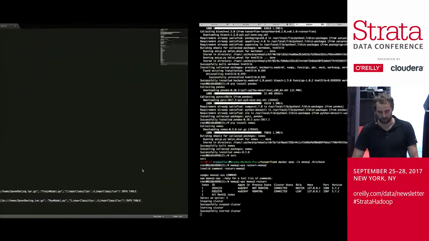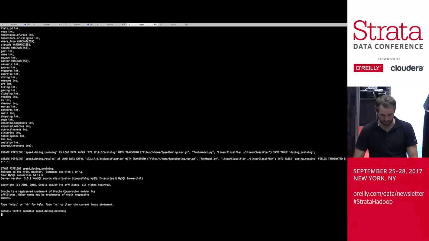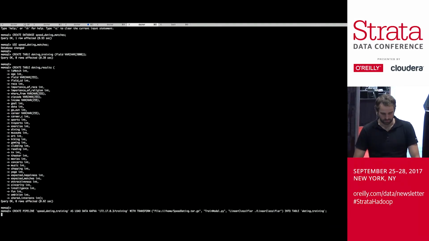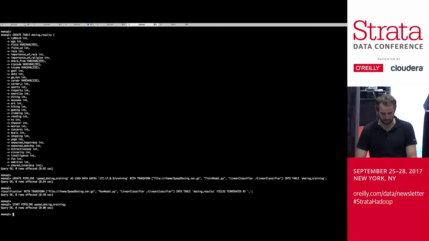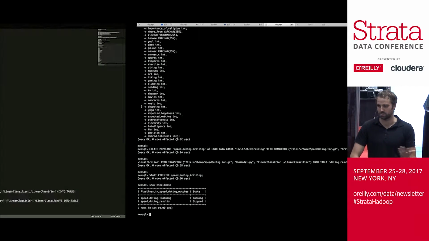And we see that they're now both running. And we can go over here and copy paste the exact same thing. And we've made our table. We've created our pipeline. And if we run show pipelines, we can see that the training is now running. Cool. So what is actually going on in this training transform that I've been talking about?